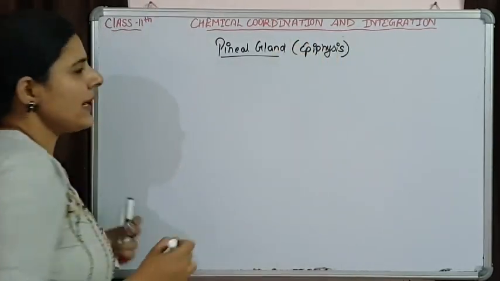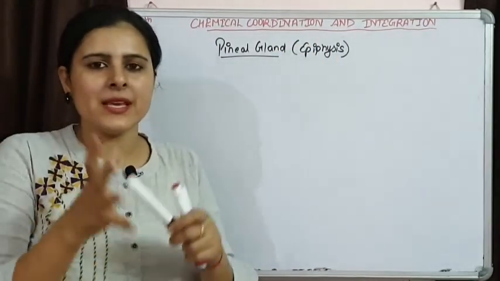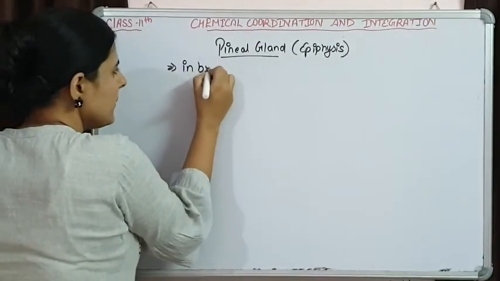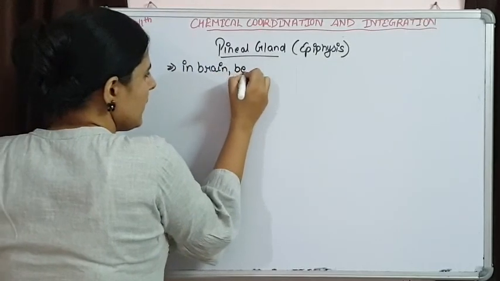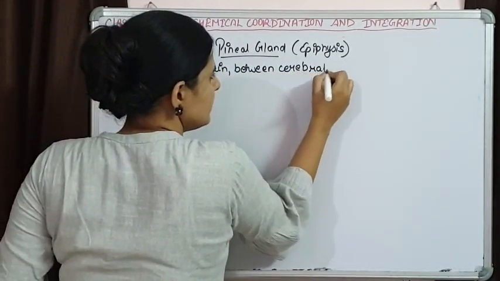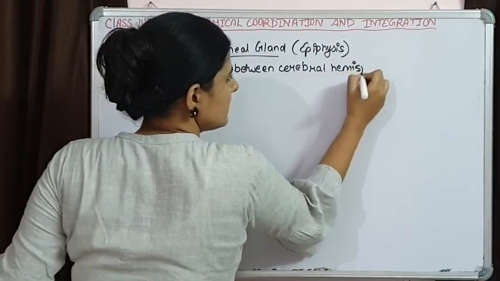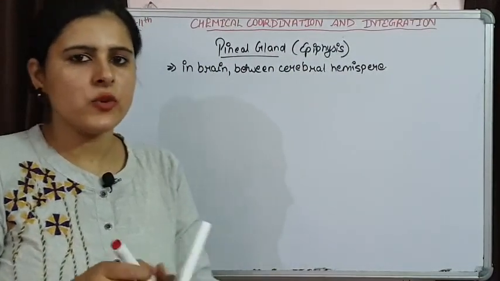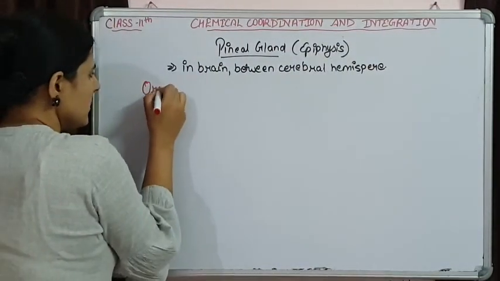This pineal gland is present in the brain between the cerebral hemispheres. If we talk about its origin, it is also ectodermal in origin.